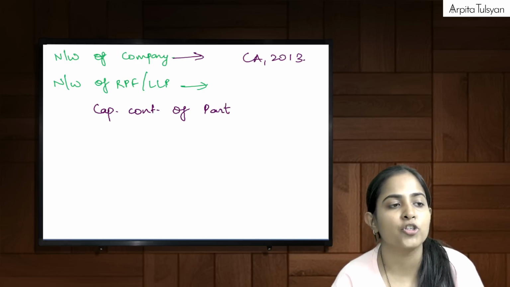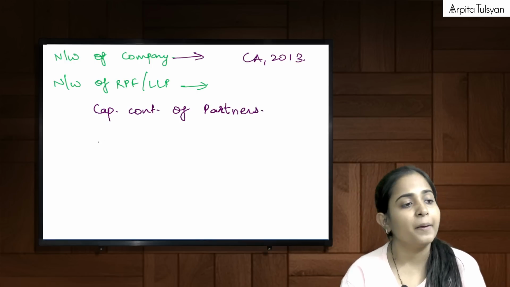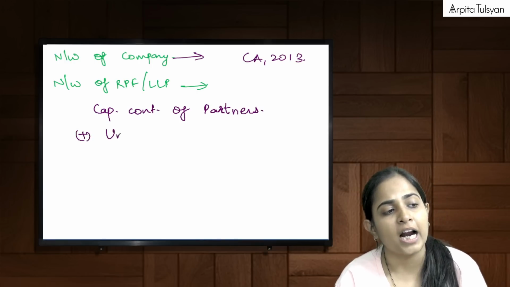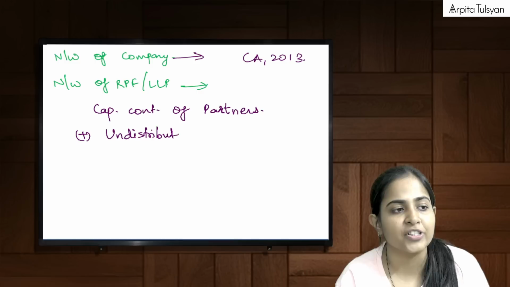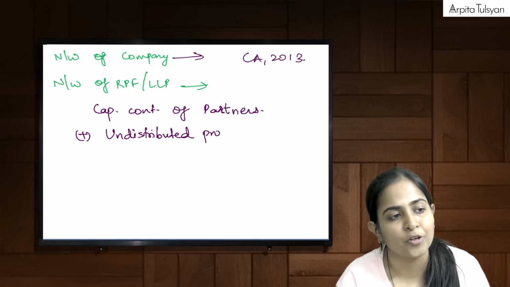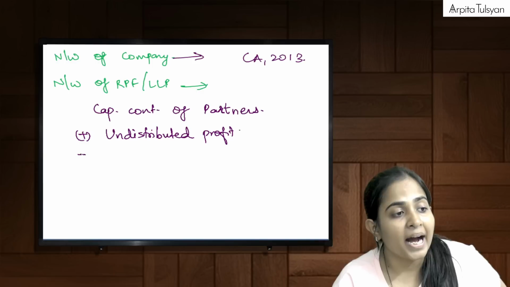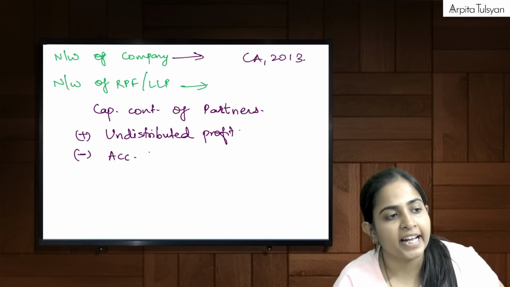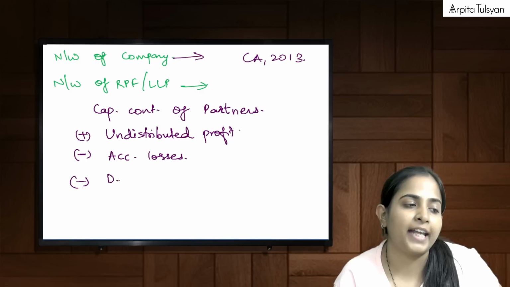Capital contribution of partners taken together plus the total undistributed profit, which will ultimately go to the partners, which is the net worth of the firm. Undistributed profits of the firm minus, if at all there are any accumulated losses and deferred